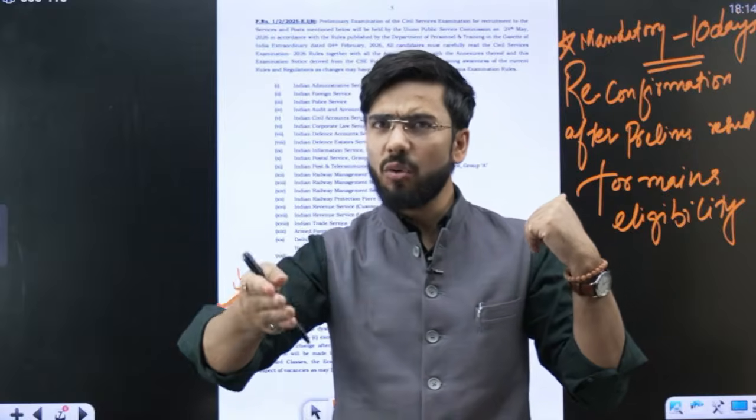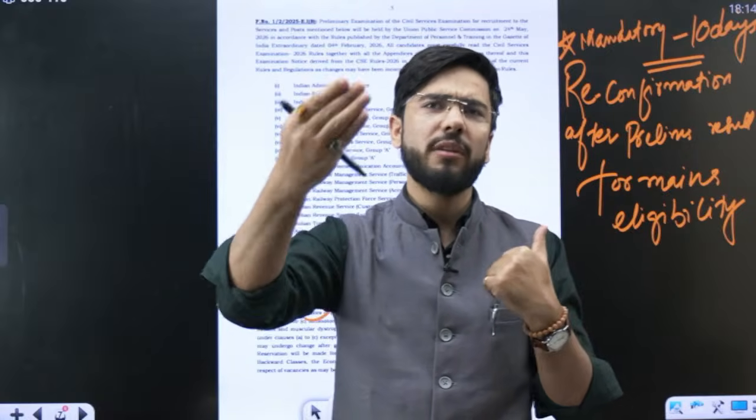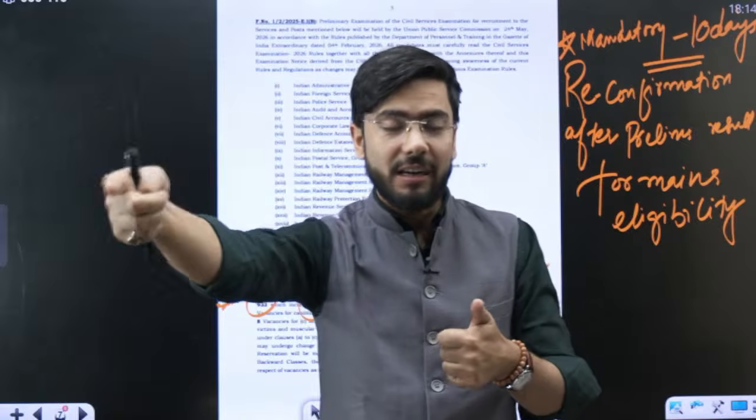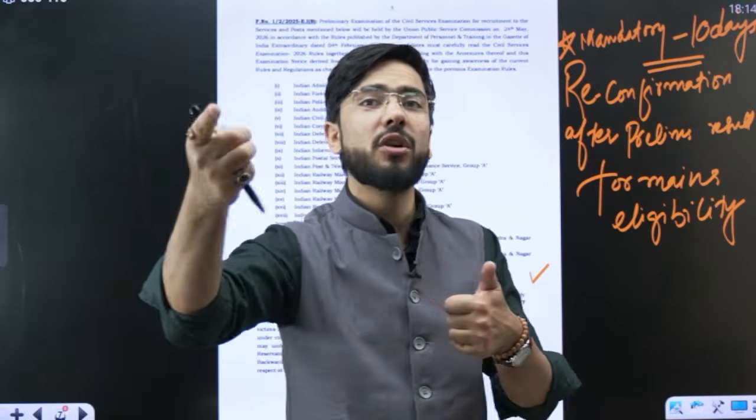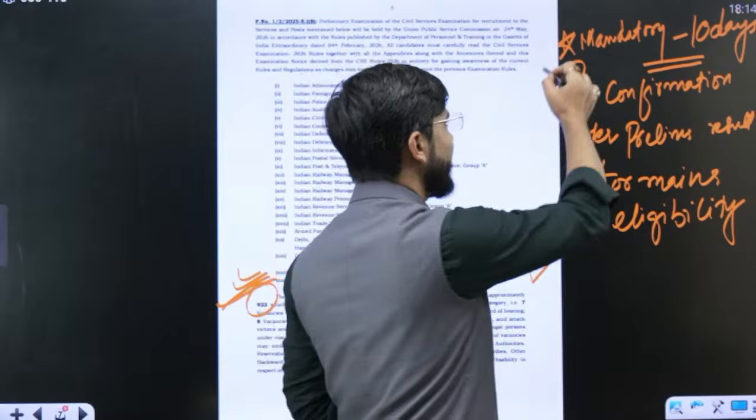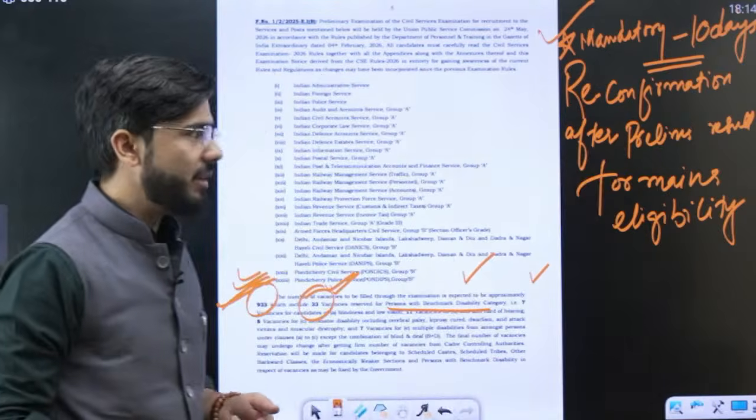Once the result is out and you see your name among those who qualified prelims, then within 10 days from this result you must reconfirm your intent for mains.